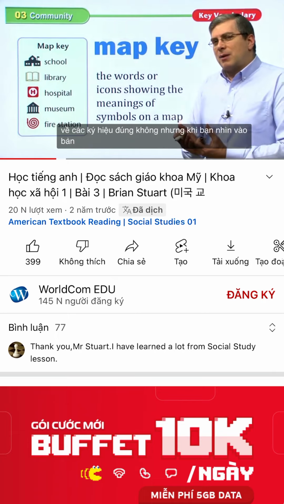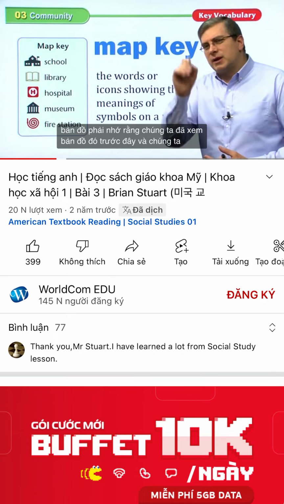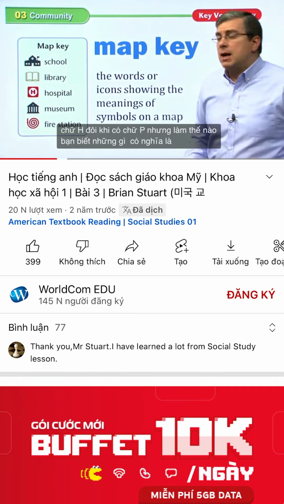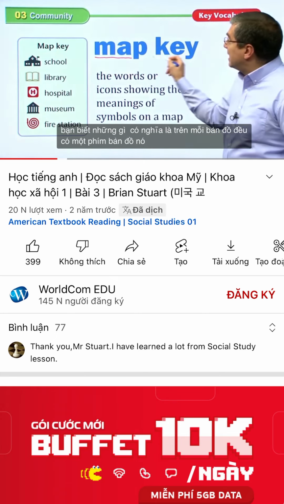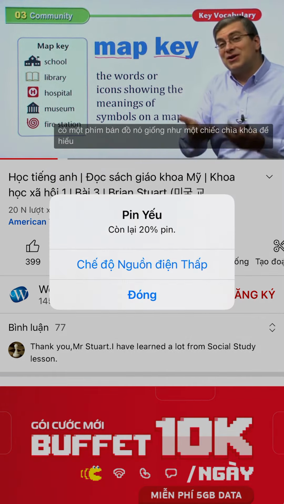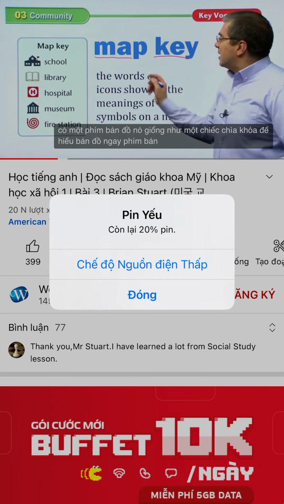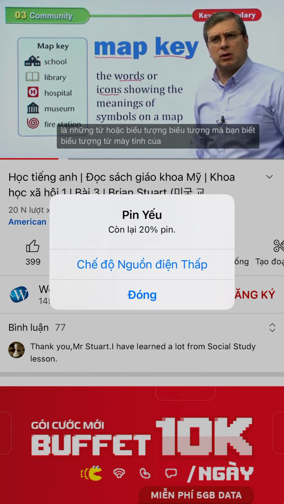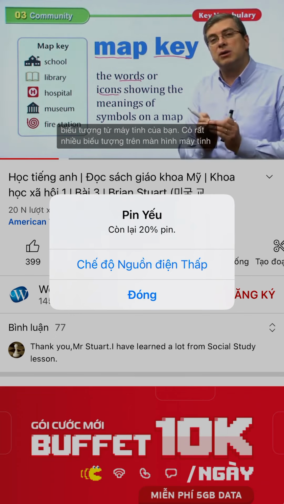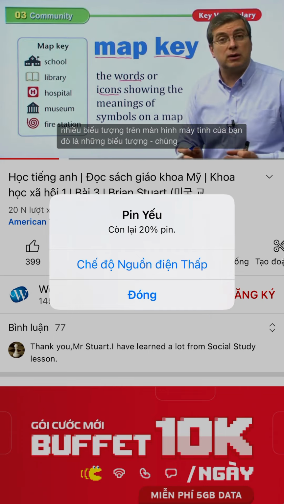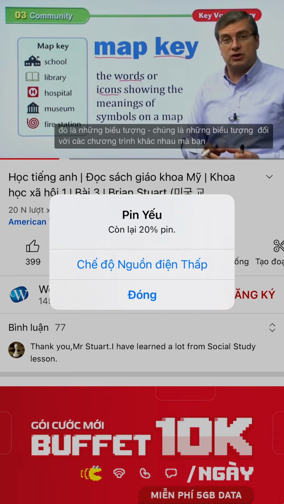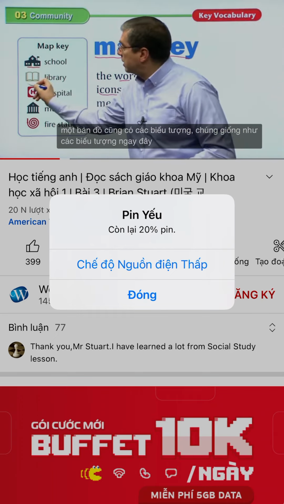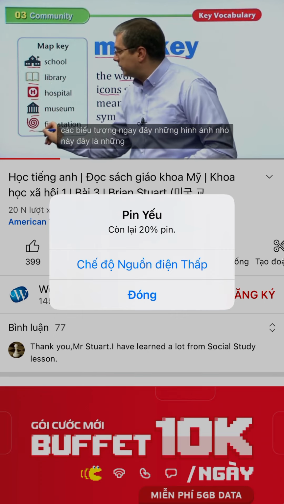Okay. Now, we talked about maps, and I talked a little bit about symbols, right? But when you look at the map, remember we looked at that map before, and we saw sometimes there's an H, sometimes there's a P. But how do you know what those mean? On every map, there is a map key. It's like a key to understanding the map, right? The map key are the words or icons. Icon, you know icon from your computer, right? There are many icons on your computer desktop. Those are symbols too. They're symbols for the different programs that you use. Well, a map also has icons. These are like icons right here. These little pictures, these are icons, right?